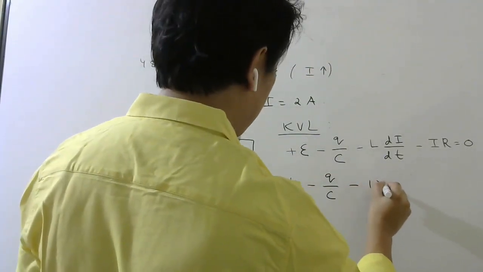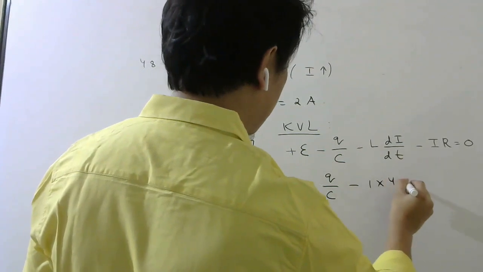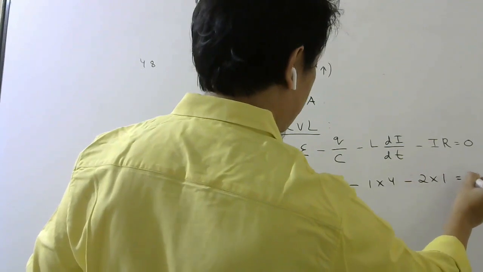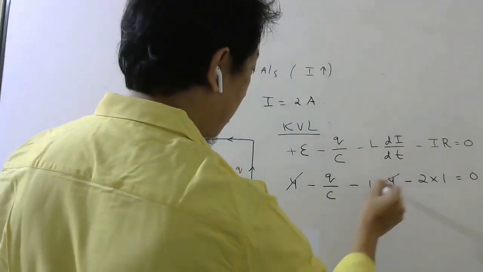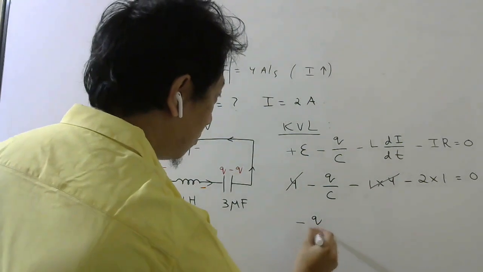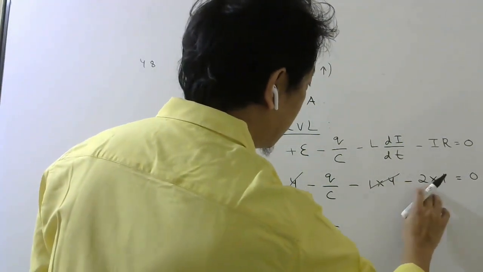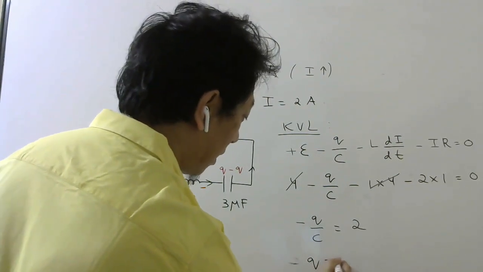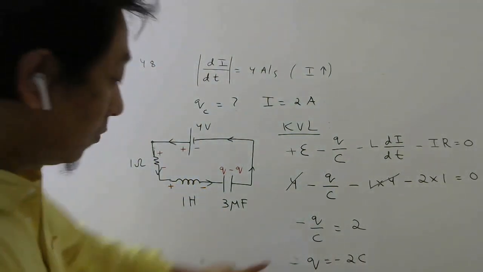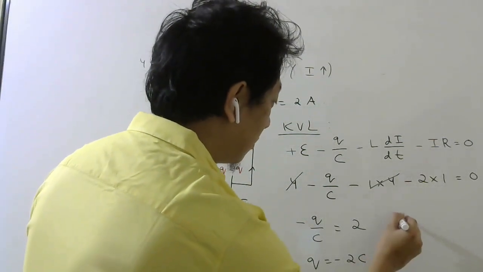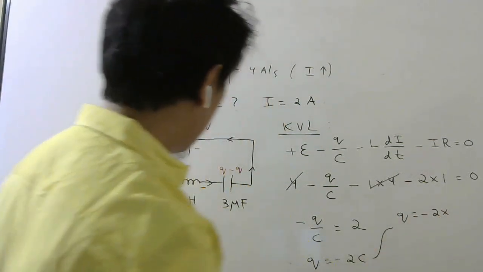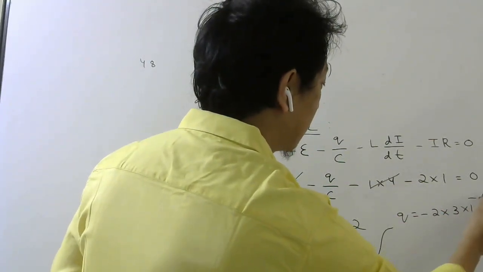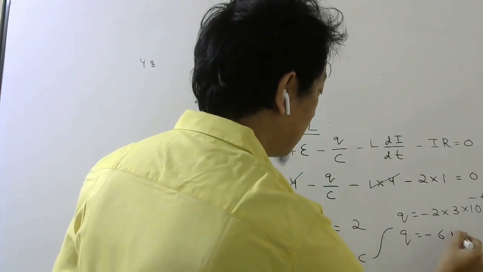L is 1. Di by dt is 4. Current at that instant is 2. Resistance is 1, equal to 0. So this 4 and this minus 4 will cancel. So minus Q by C will be equal to minus 2 into 1 will go that side, 2. So Q will be minus 2C, which means Q is equal to minus 2 into C, which is 3 microfarad. So 3 into 10 to the power minus 6. So Q is minus 6 microcoulomb.